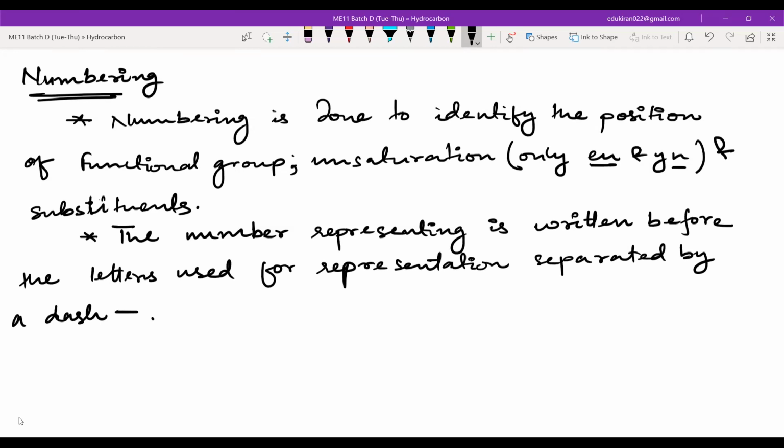Okay, separated by a dash. Okay, write these two points, then we will be done. Okay, one more point.